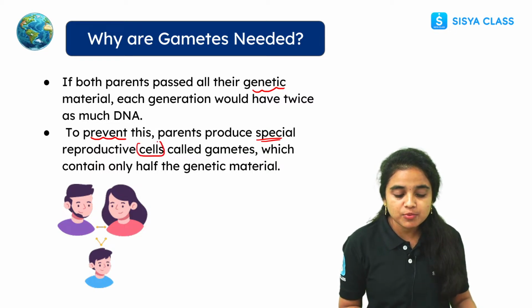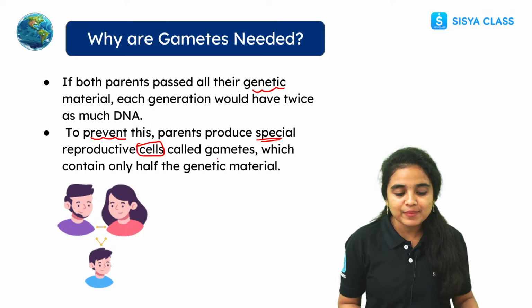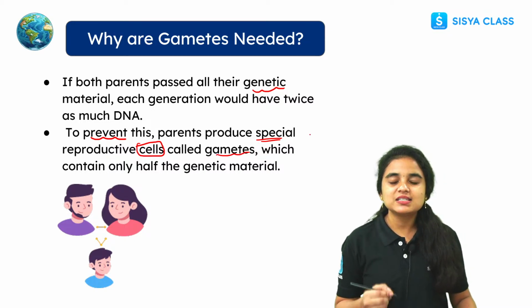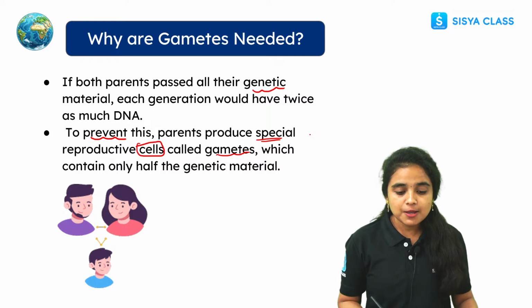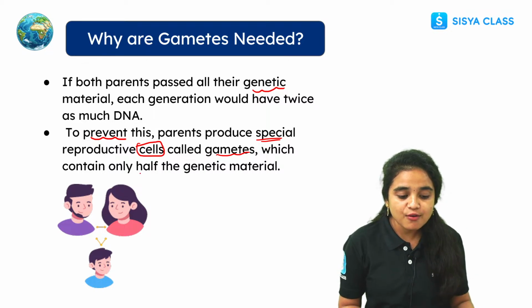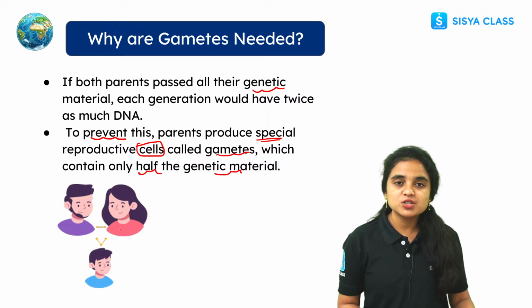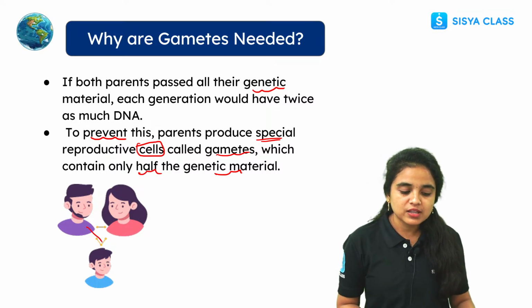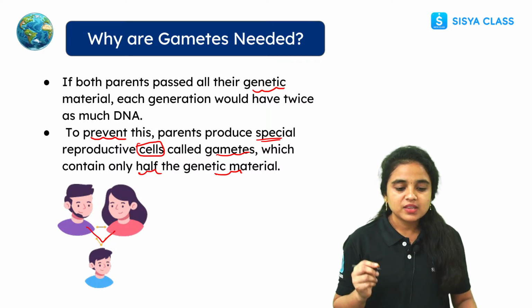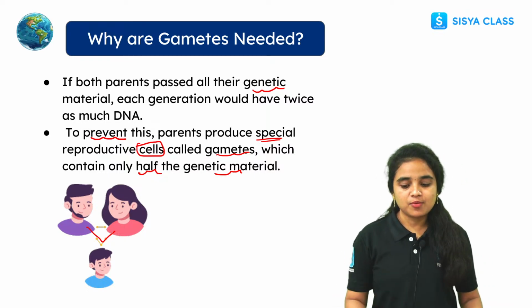What are the special reproductive cells here? The special reproductive cells, we call them gamete cells. So that is the reason gametes are very, very important. In this way, we can see only half of the genetic material is transferred to the new individual or new offspring from both the parents. This is why gametes are needed in the reproduction process.